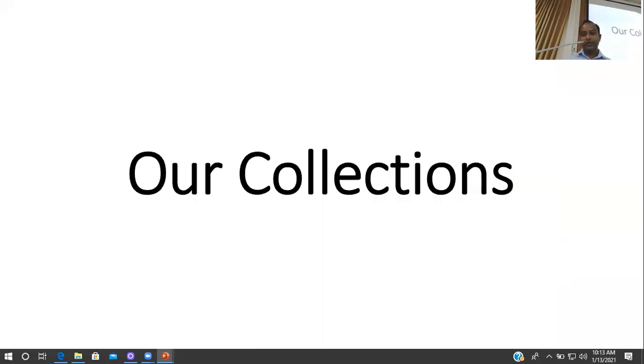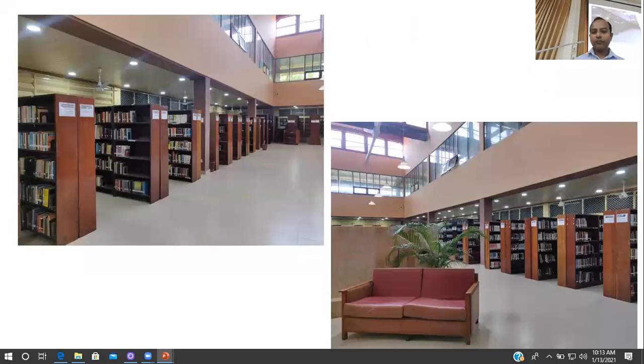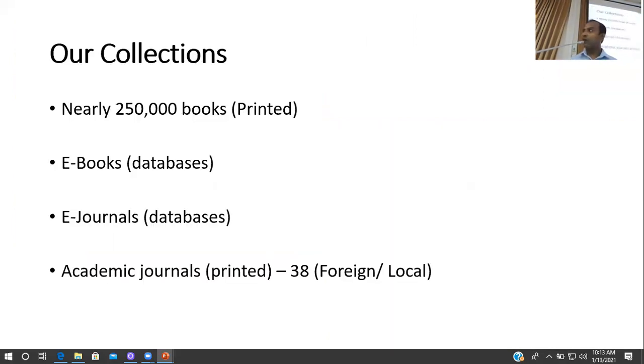So when it comes to our collections, we have a printed collection, nearly 250,000 books stored in the library. In addition to that, we subscribe to very few ebook databases, and also a few electronic journal databases.